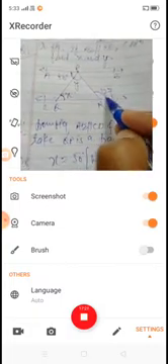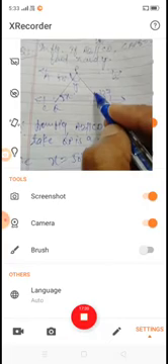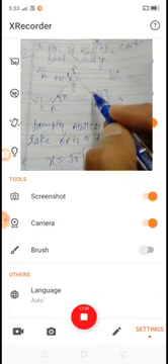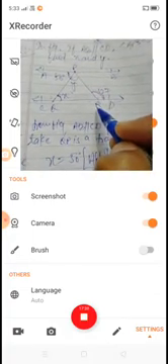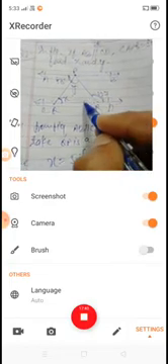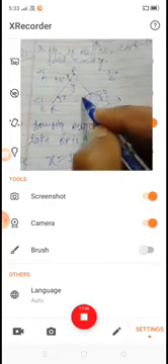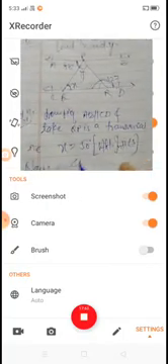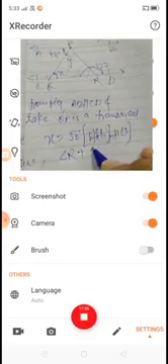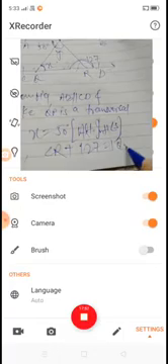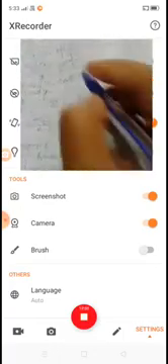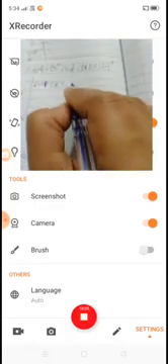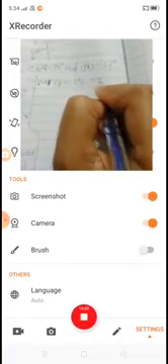Now angle 127: the sum of angle R and angle 127 is 180, from the figure. So angle R plus 127 is equal to 180 degrees, that is angle R is equal to 180 minus 127.